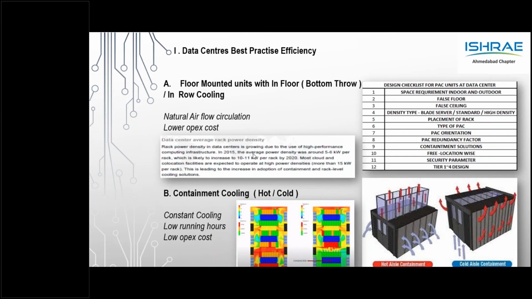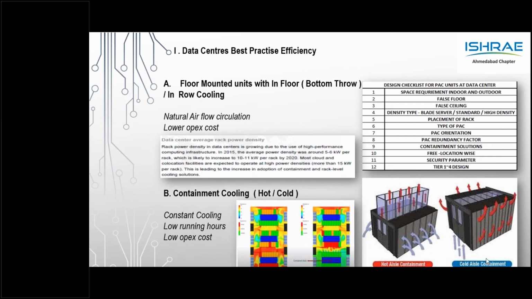Both have their own advantages and disadvantages, but if you look at the hot air containment, due to this extra plenum, there could be a slight increase in the capital cost. And if you look at units like in-row and so on, you would want containment to be placed, hot air containment especially. So containment is one best option in terms of reducing the load on the precision AC, because if there is no containment, the cold air would just be scattered and the PAC would be continuously operational. With the containment, the load on the CCU would be less, thereby your operational cost would also be less. So it's a very important factor.